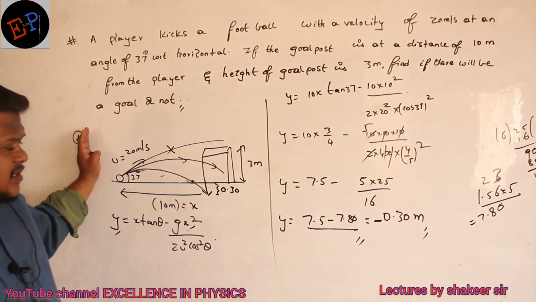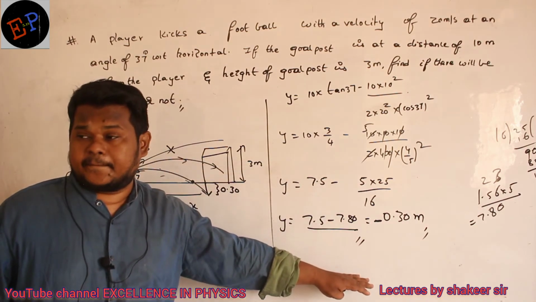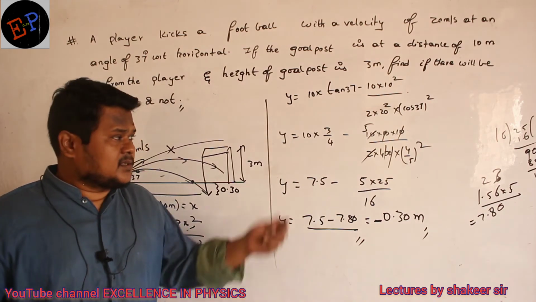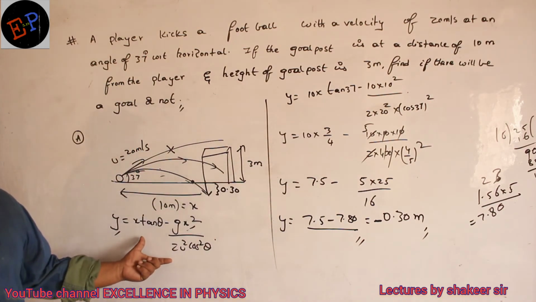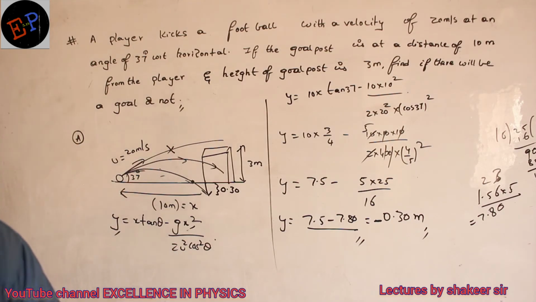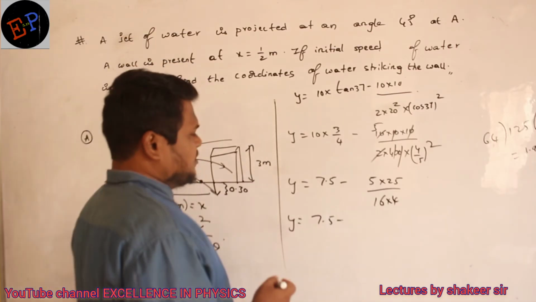So wherever you find a relation between x and y, and it should be independent of time, time should not be there, then you can use the equation of trajectory, one of the equations of trajectory. Understood, ma? That's it.